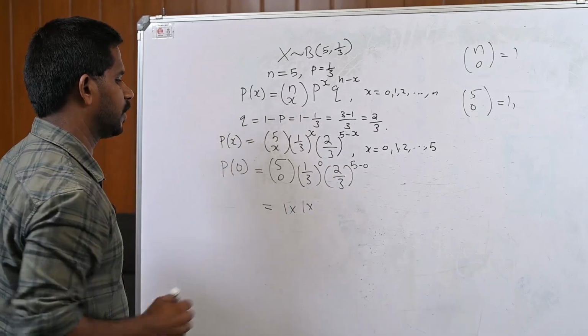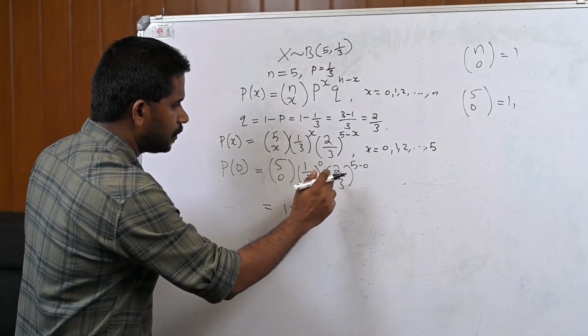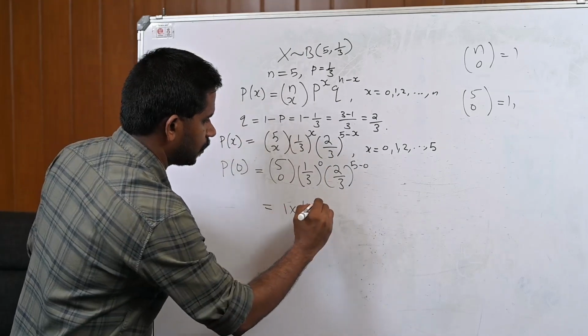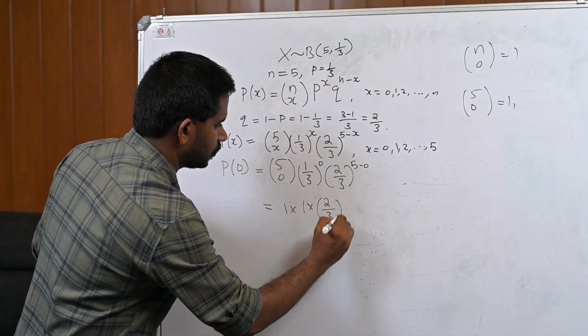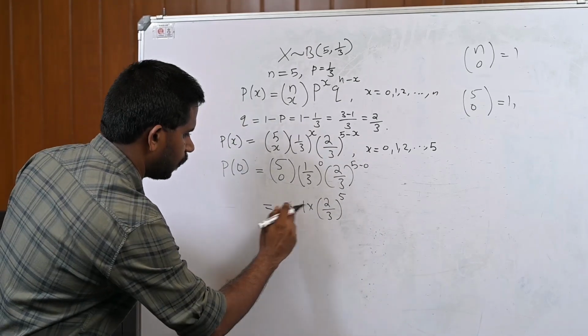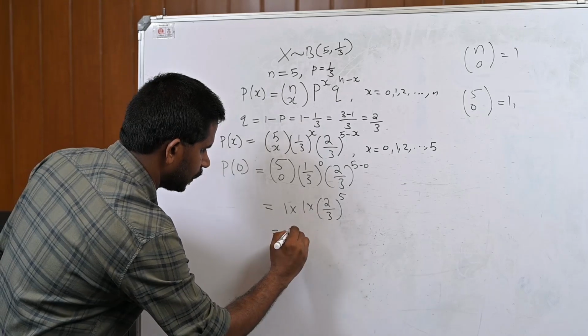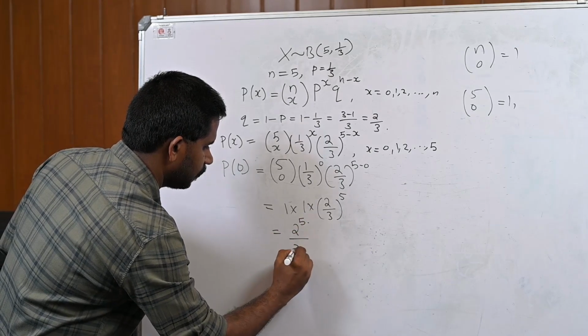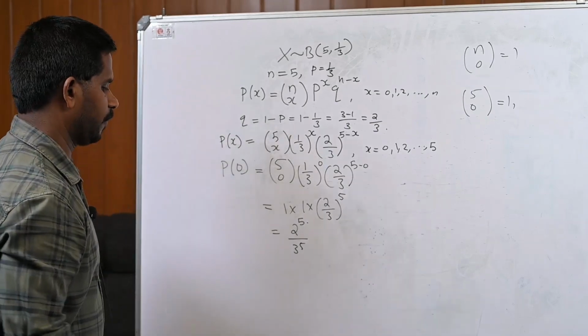So, 1 by 3 raised to 0 is 1 into 2 by 3 raised to 5 minus 0, and 5 minus 0 is 5. Therefore, 1 into 1 into 2 by 3 whole raised to 5, that is 2 raised to 5 divided by 3 raised to 5.